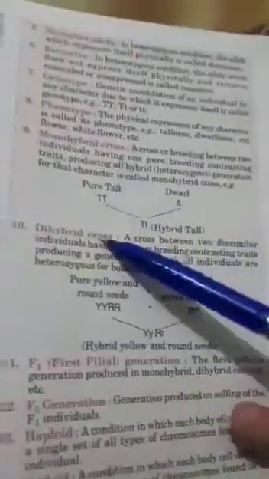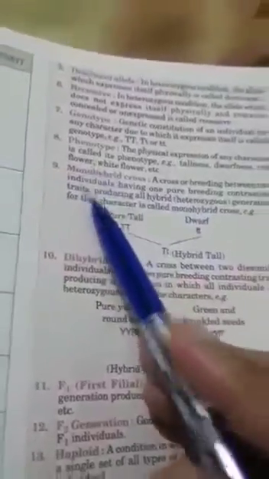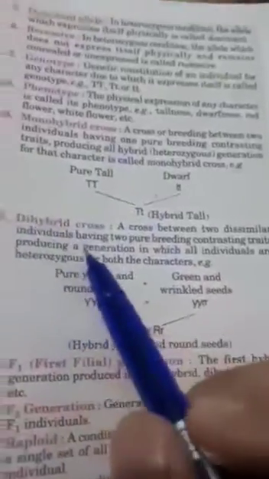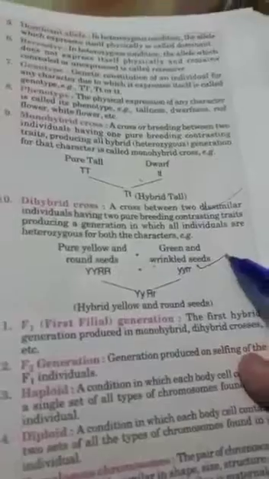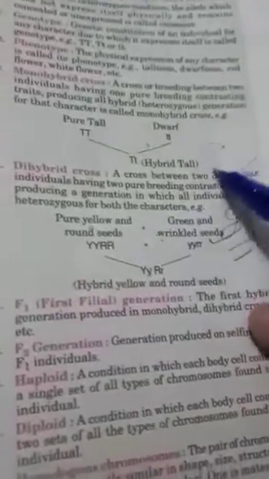Now let us talk about monohybrid cross and dihybrid cross. Mono means single. When one character is taken and we have done the cross, that is called a monohybrid cross. Di means two. When we have taken two characters and done the cross, that is called a dihybrid cross. Further, the explanation of the cross, both monohybrid and dihybrid, is very, very important, and you will do the explanation further.